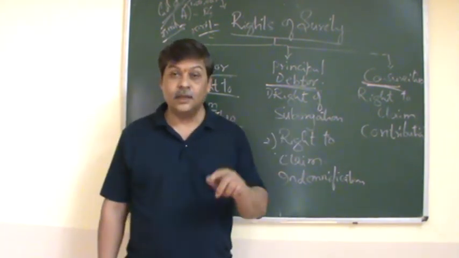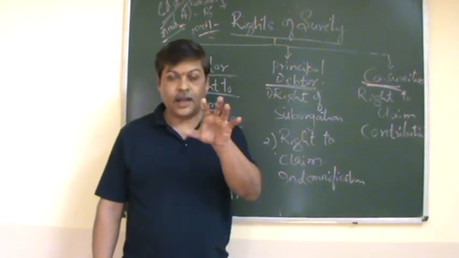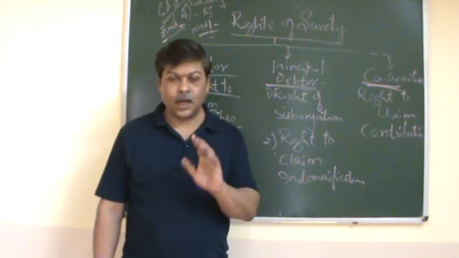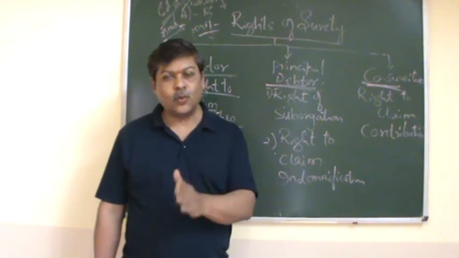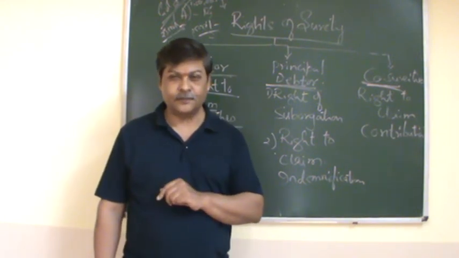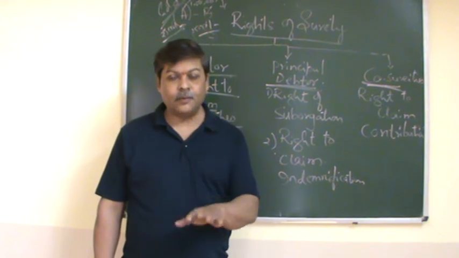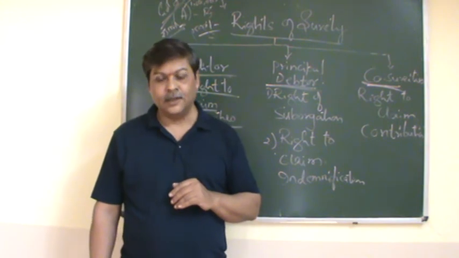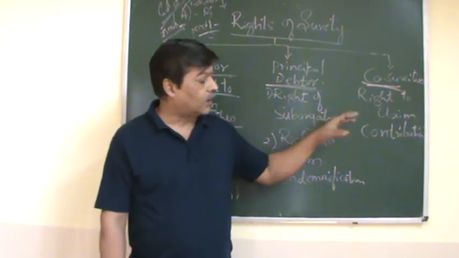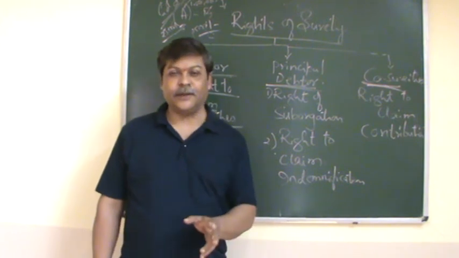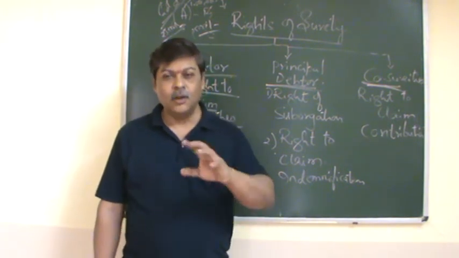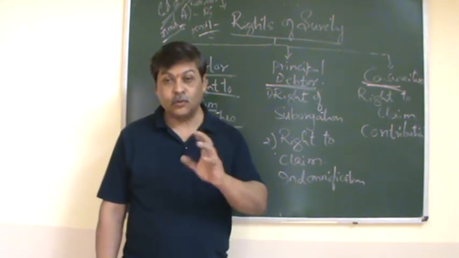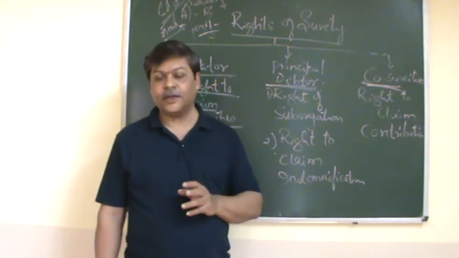And the last one is, if there are co-sureties, I have given you this earlier. What are co-sureties? Co-sureties are where there are more than one surety. If there is only one surety, we call him a surety. If there are more than one, we call them co-sureties. Now, what are the rights against the co-surety of a surety? Before we go, you have to know what is the extent of the liability of the surety.